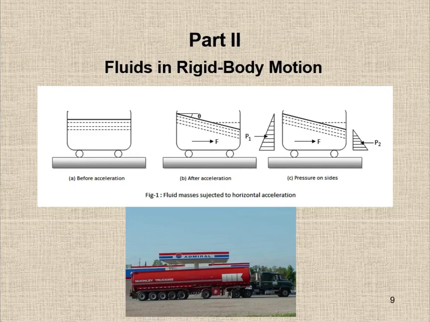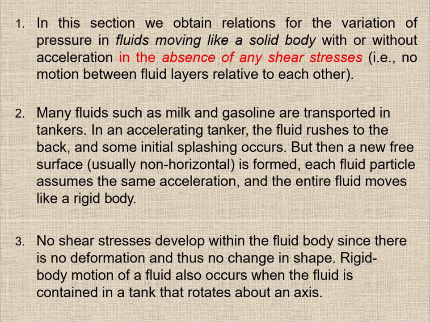I'm going to start the last topic of this chapter, fluid in rigid body motion. So what are we going to study in this section? In this section we obtain relations for the variation of pressure in fluids moving like a solid body, with or without acceleration, in the absence of any shear stress. That is, no motion between fluid layers relative to each other.